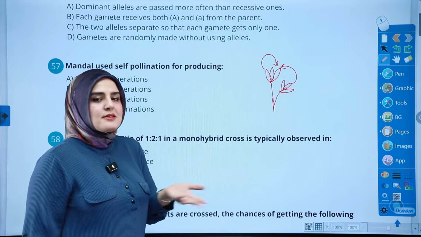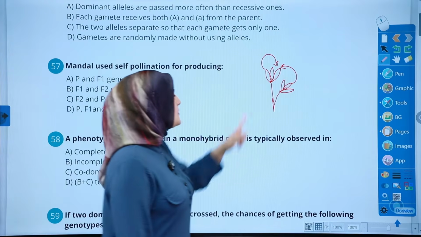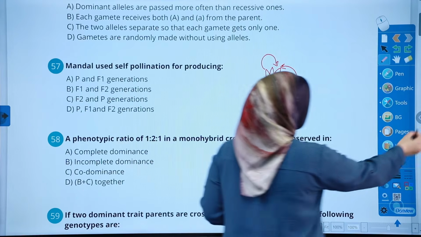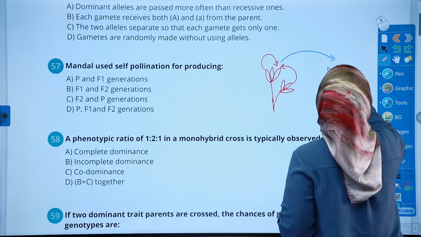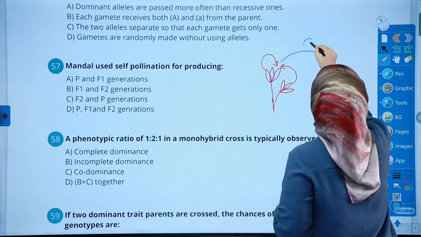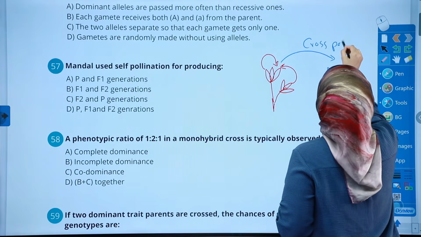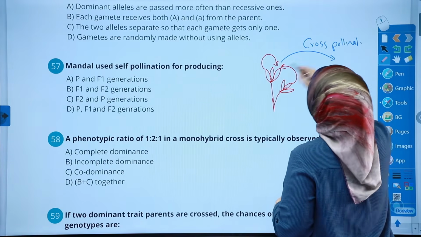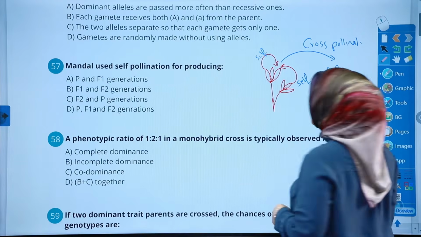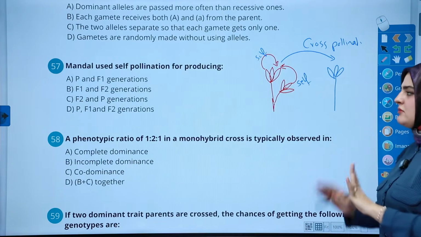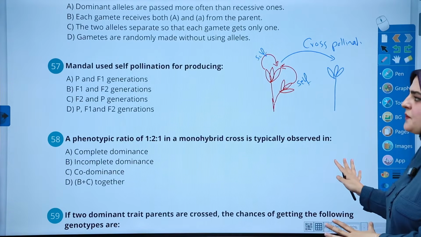It's still self-pollination. As for this flower, if it is going to send its pollen to another different flower, this is called cross pollination. This was self-pollination, self. Got it? That's first. Let's hold on to this information.